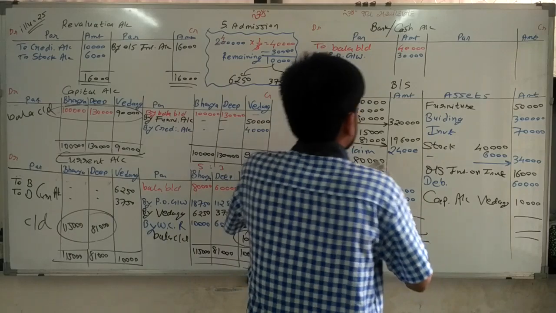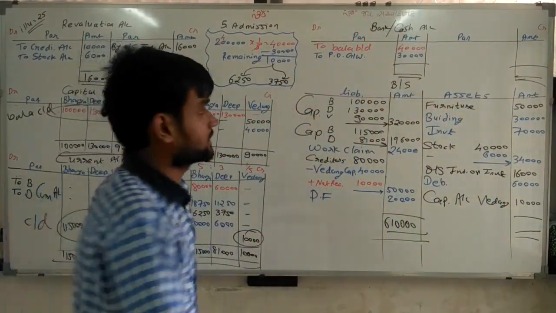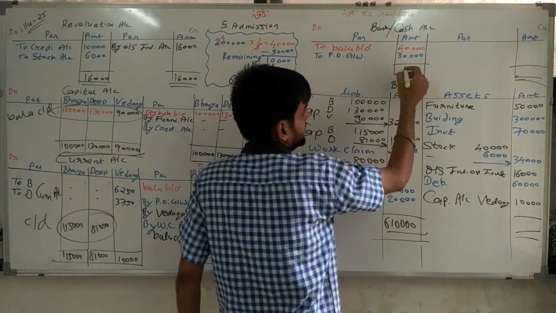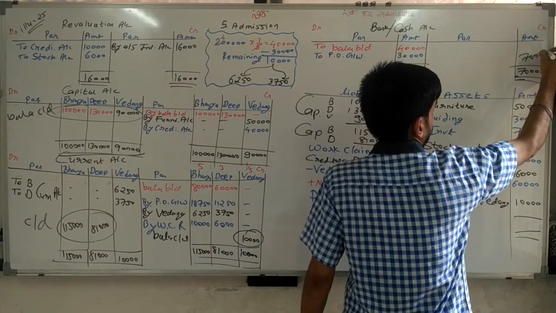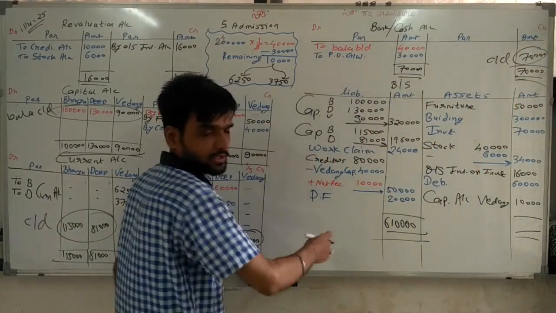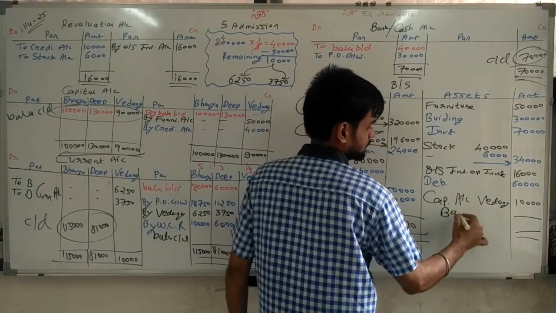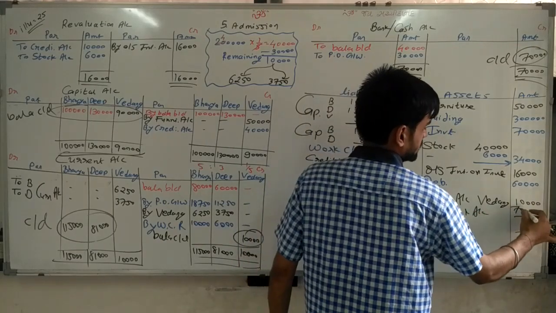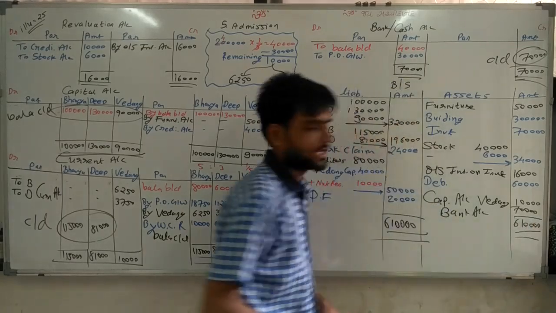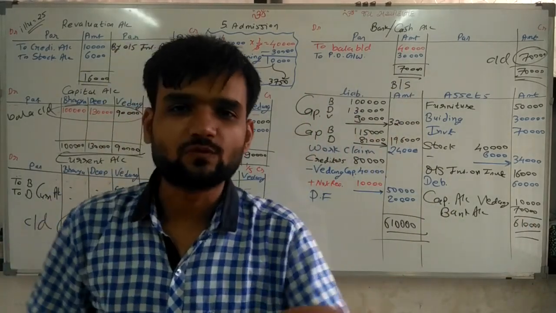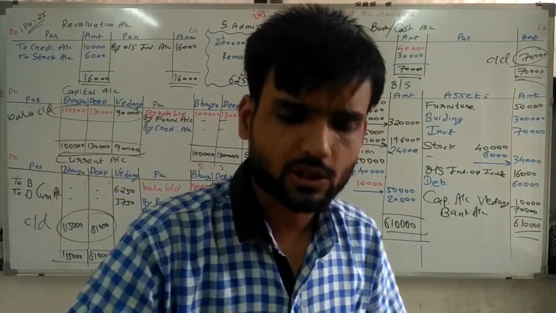Now here bank account remains to close. So 40 plus 30, 70,000, 70,000. Balance c/d transfers to debit, and debit is here. So write down bank account 70,000. Make total of both sides, 6,10,000. That's it. Sum completed. Be happy. Don't worry.